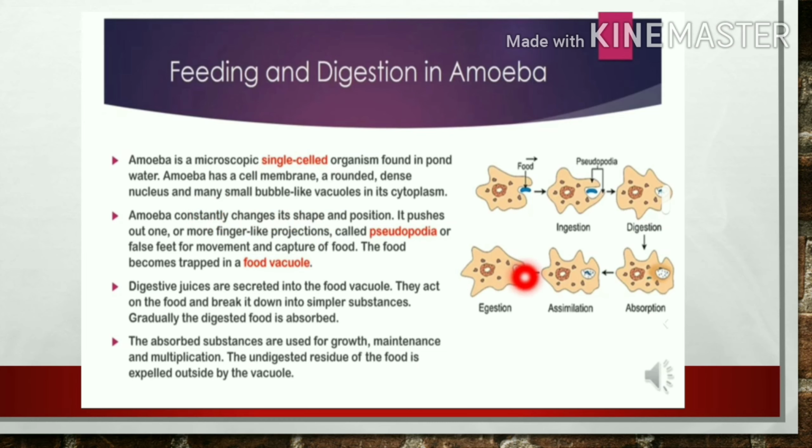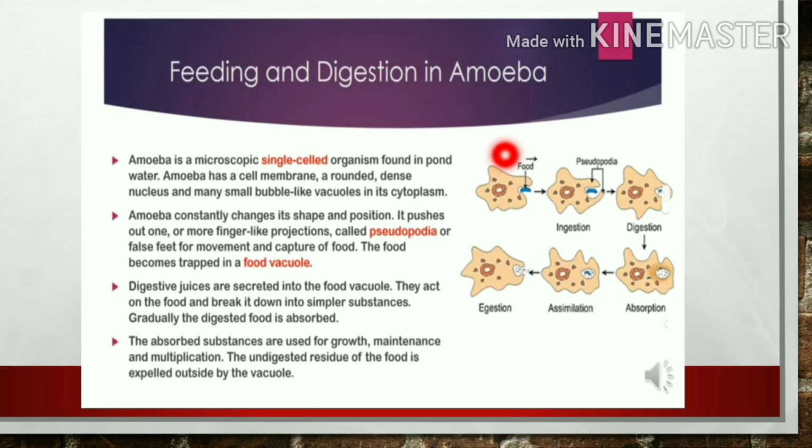So this yellowish thing is known as the cytoplasm. And can you see these small droplets, this whitish one? So these are actually the vacuoles. So what happens here? Amoeba constantly changes its shape and position. Amoeba can change its position and shape very frequently. It pushes out one or more finger-like projections. See, these are all looking like fingers.